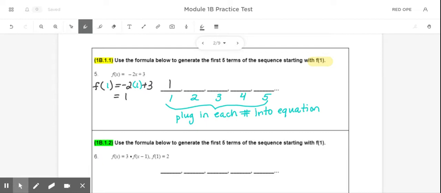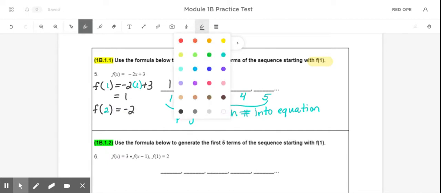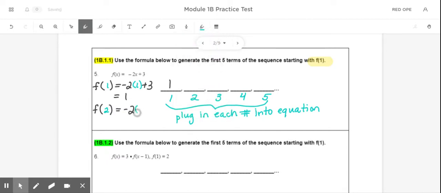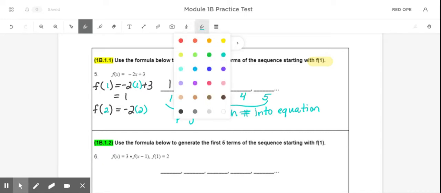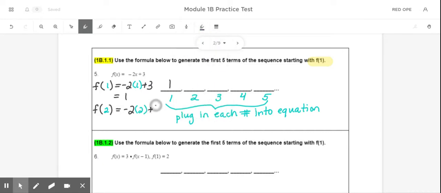Now I'm going to find f of 2. So all I'm going to do is the exact same thing, but replace the x with a 2 in the equation. Now, negative 2 times 2 plus 3 gives me negative 1.